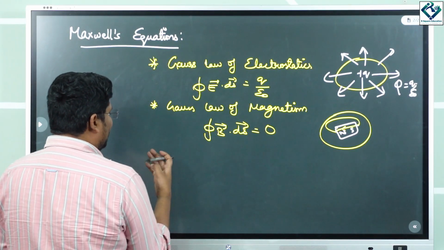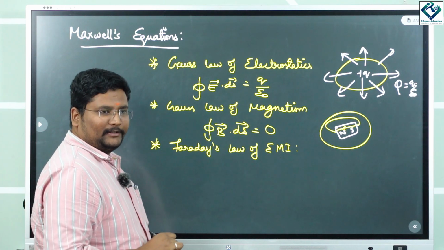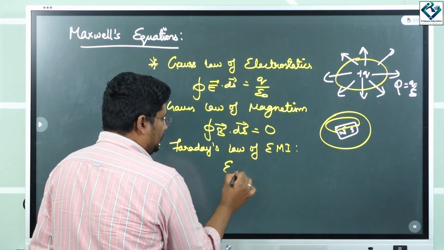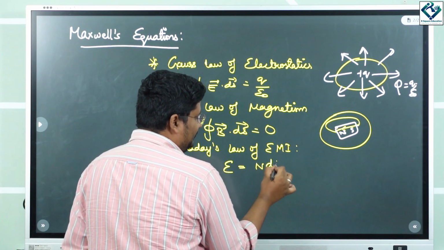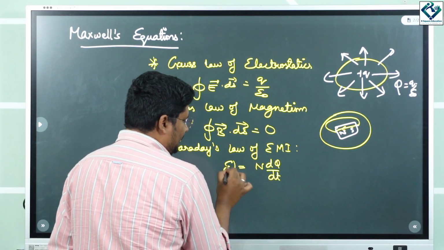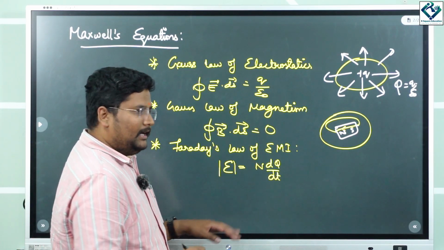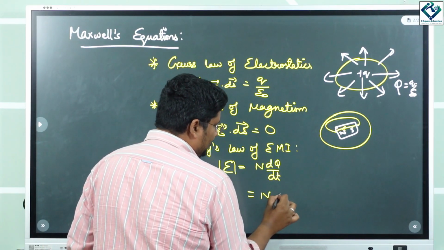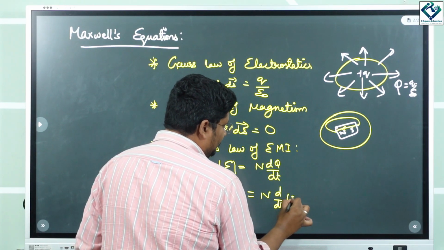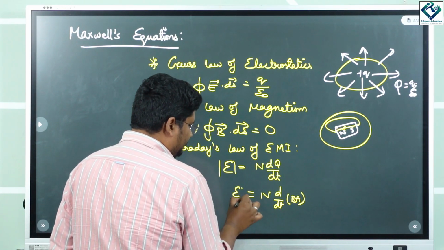Okay, next, Faraday's laws of electromagnetic induction. What does this state? E is equal to n d phi by dt. So basically you need to put the modulus. Correct? So this is the statement of that, and you can even substitute that n d by dt of magnetic field BA. Correct?